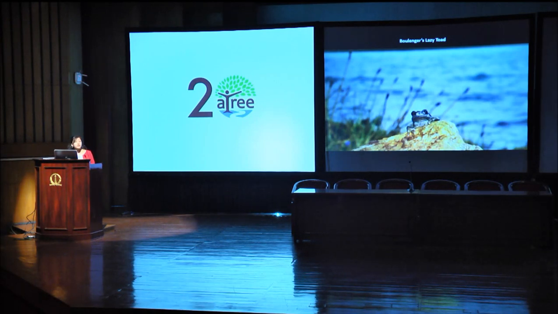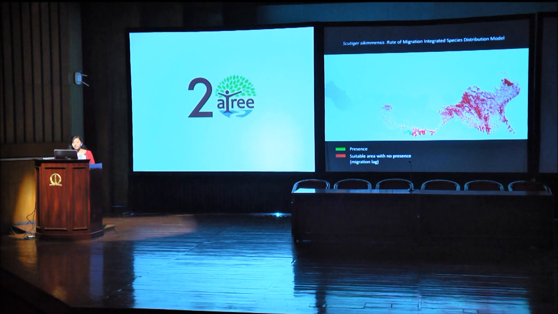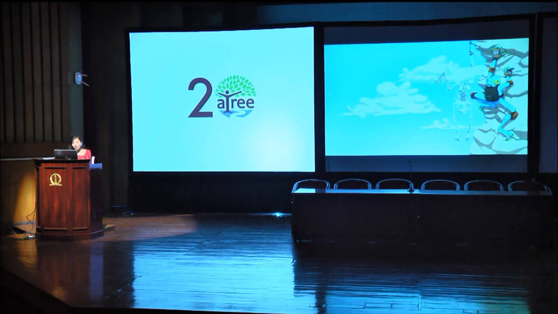To account for this, we remodeled the distribution map by integrating rate of migration into it, and this is what we found. As you can see, less than 1% of the area predicted by the species distribution model is actually covered by the species under climate change. And even then, they might not be able to reach these places because of the presence of human habitation or other natural barriers. So the future of these frogs looks bleak under climate change.